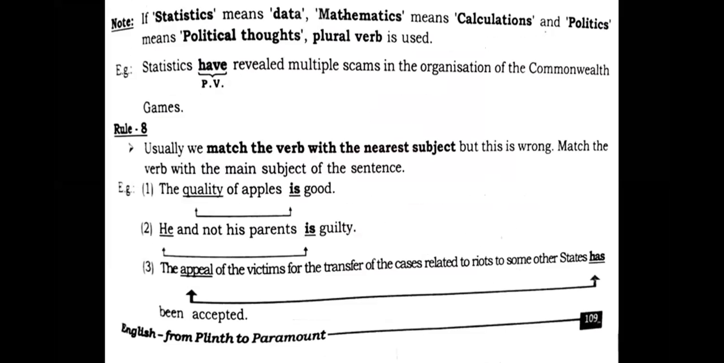Right, everyone? Now you need to see that statistics can also mean data. You see, there is a statistics. This is the name of the subject, but it has another meaning, which is data. If you talk about data, that is referred to as statistics. Like mathematics, it can mean calculations. Because if you're calculating things, that is also called mathematics. If mathematics means calculation, not the subject basically, and politics means political thoughts,